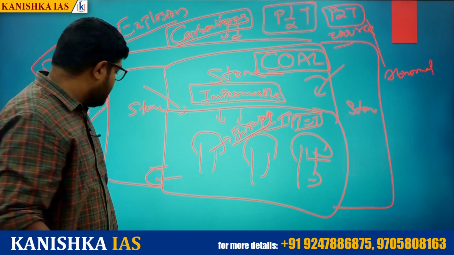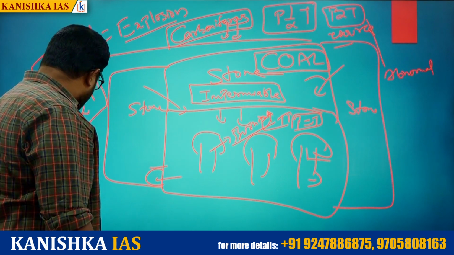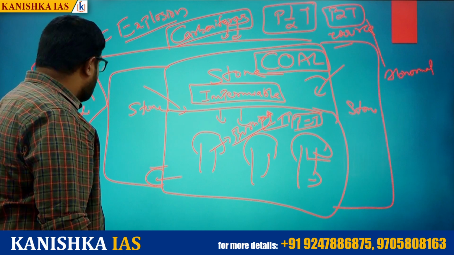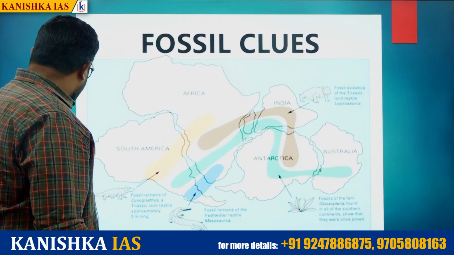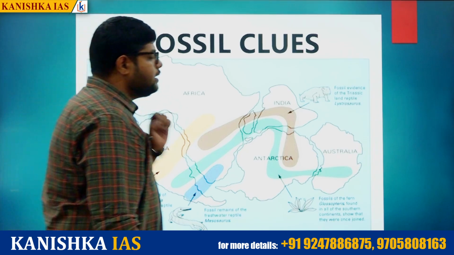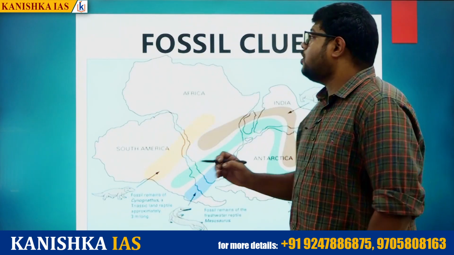After the Carboniferous period, in the time of the Jurassic period and the Triassic period, what happened? We have something called the continental drift theory. According to the continental drift theory and other theories, initially Earth was in a single piece.